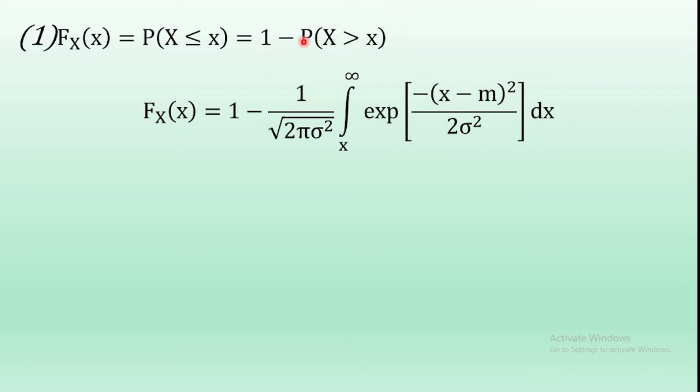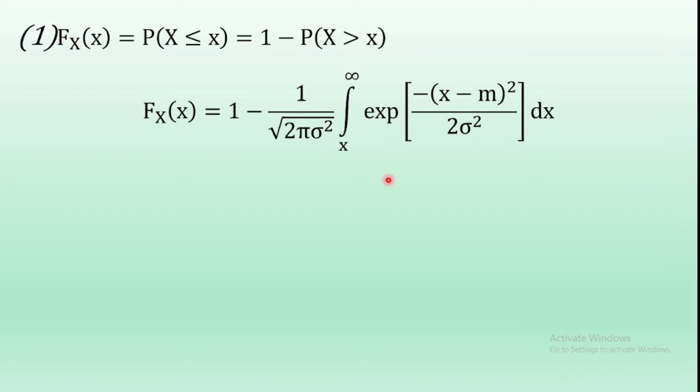So 1 minus, the probability is equal to the integral of the density function. Here X greater than x means the range is x to infinity, the integral from x to infinity of the probability density function dx. And the probability density function here is 1 by square root of 2 pi sigma square e power minus of x minus m whole square by 2 sigma square. So 1 minus the probability of X greater than x.